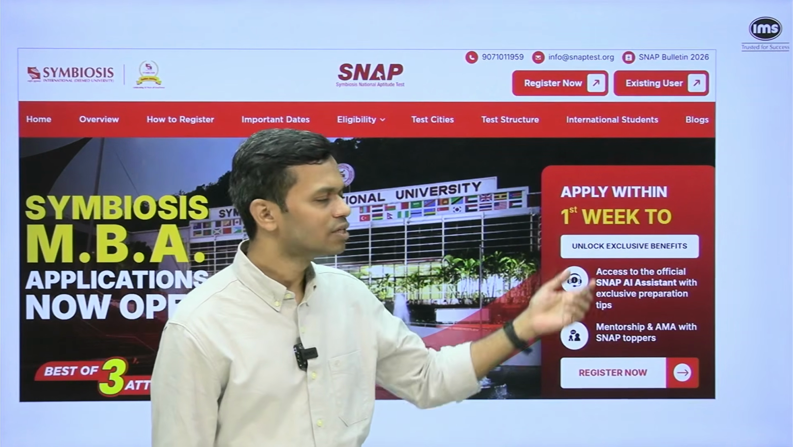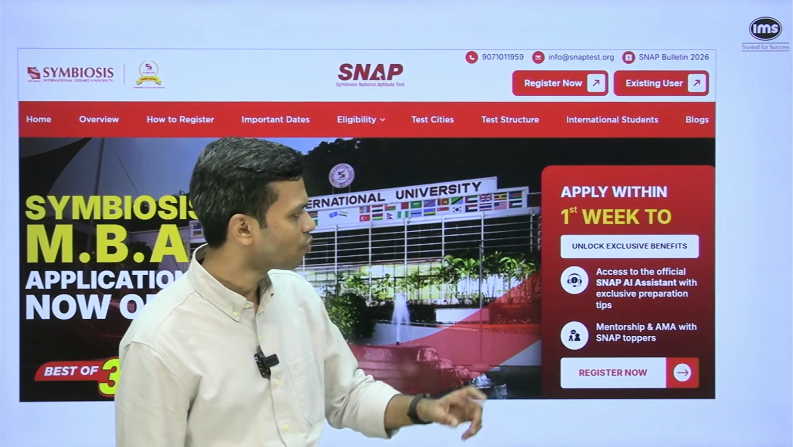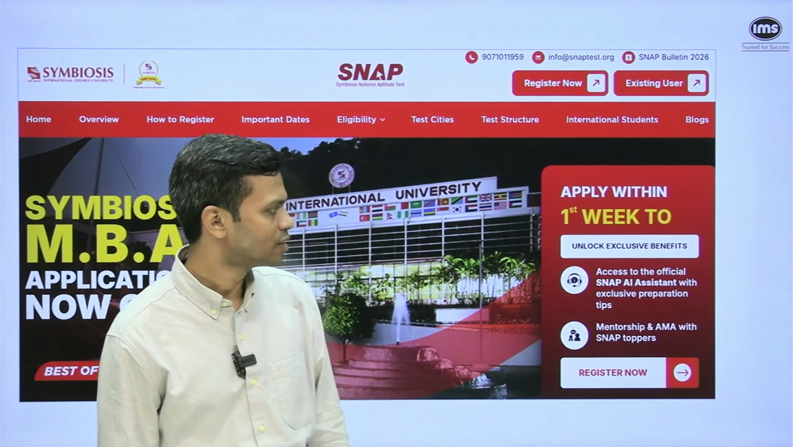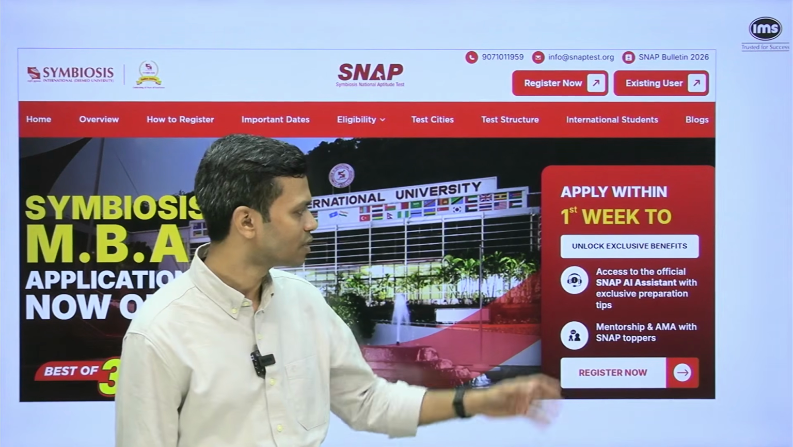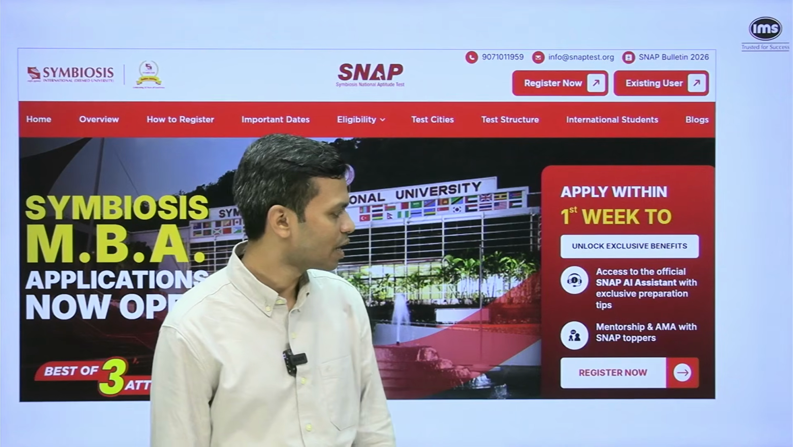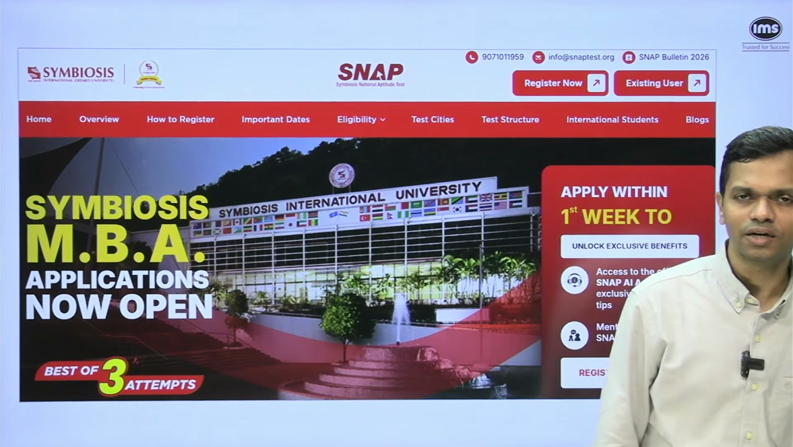So if you apply within the first week, you get 2 benefits. The first is access to official SNAP AI assistant with exclusive preparation tips. We don't know exactly what it is going to be, but that's what it says. And mentorship and AMA with SNAP toppers. Okay, so these 2 additional benefits you will get.